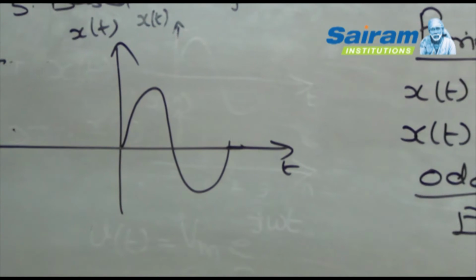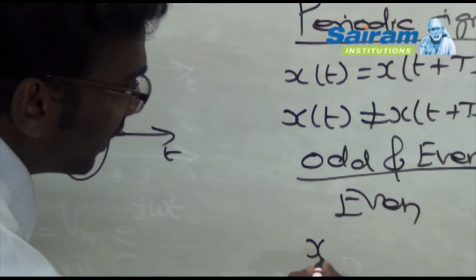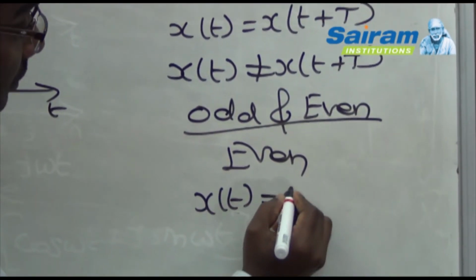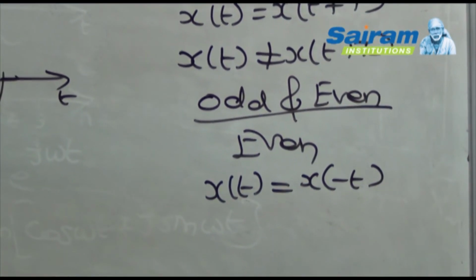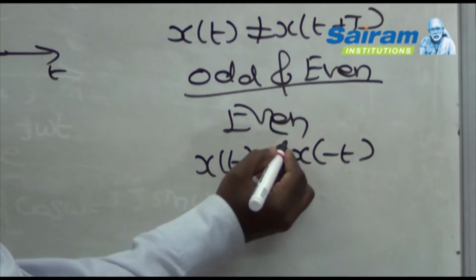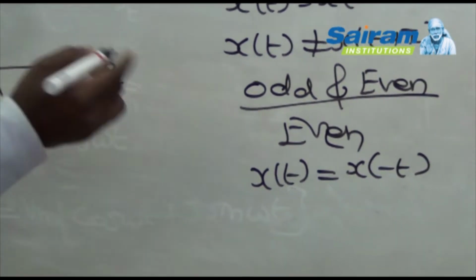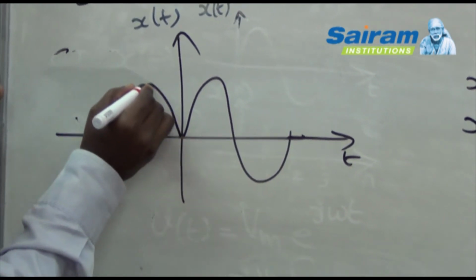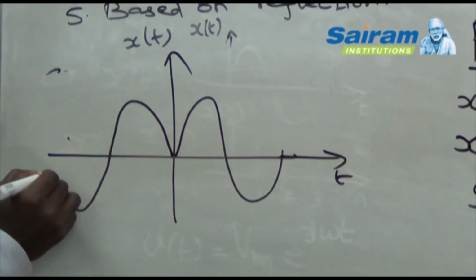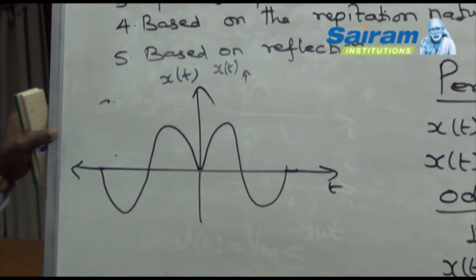How will you define the even signal? Suppose the signal function x of t is equal to x of minus t, then we say that the given signal is an even signal. What is x of minus t? X of minus t is the folding value of the original signal x of t. I draw the waveform of x of minus t, and I will get the corresponding even signal value.